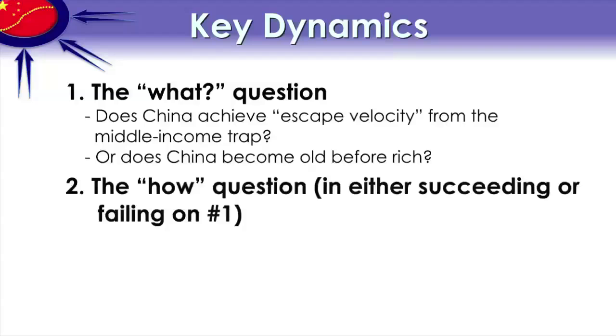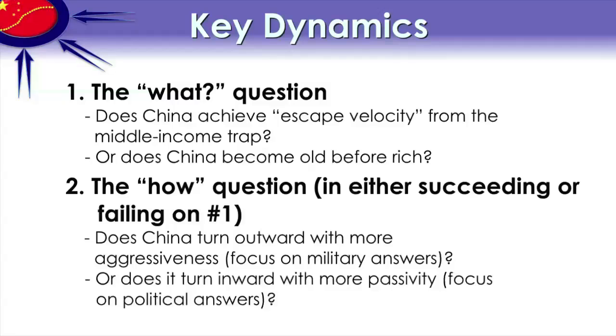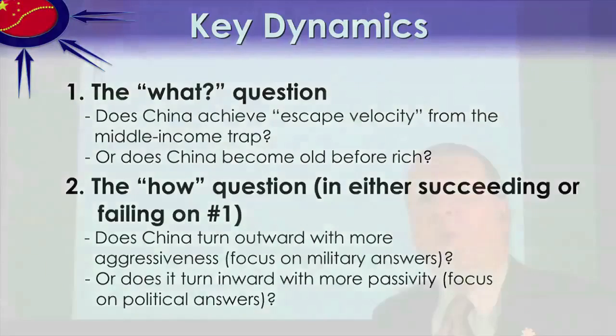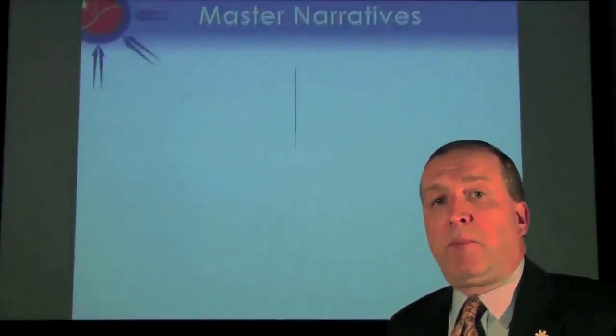Second, the how question. In either succeeding or failing on the first question, do we talk about China turning outward with more aggressiveness, a focus on military answers, or does it turn inward with more passivity and focus on political answers? Historically, China has leaned more to the latter. So when we take those two key questions, that's what gives us our master narrative approach.